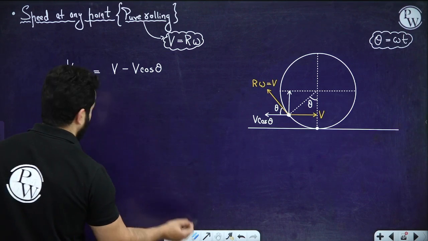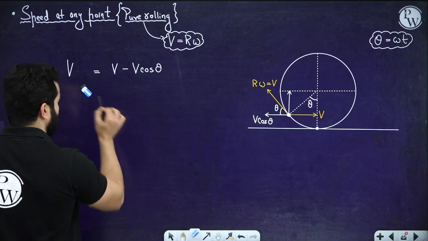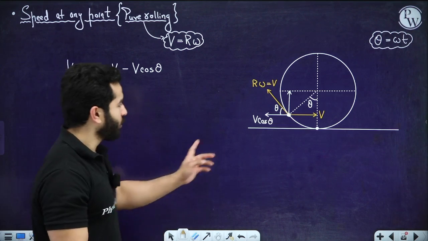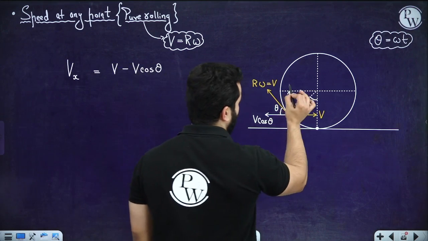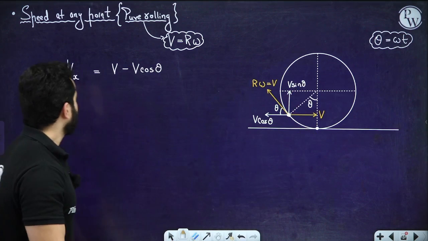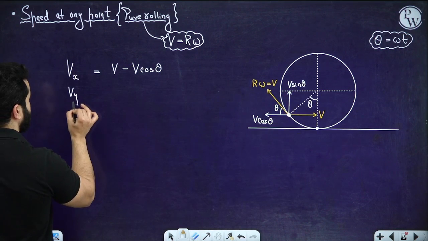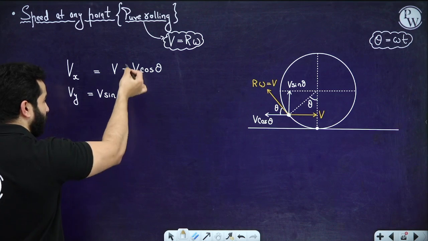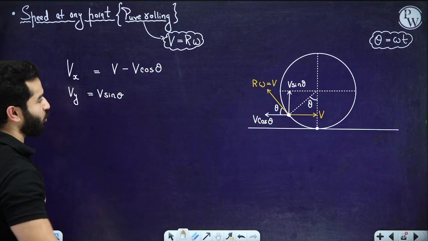This is actually not v net. This is v net along x axis, right? And we have got along y axis v sine theta. So vy equals v sine theta, and the vector sum of these two is going to be the resultant.